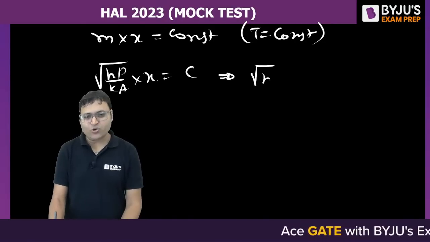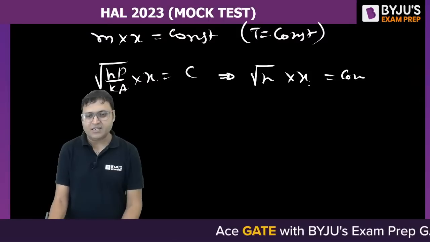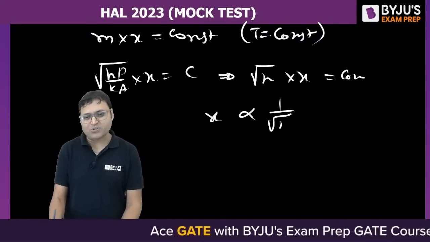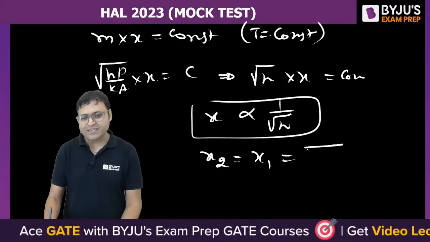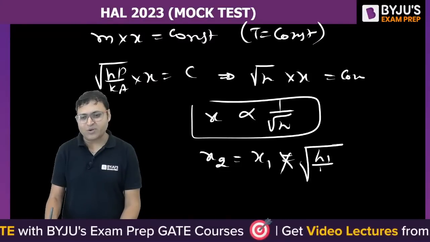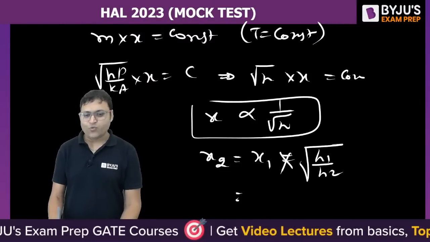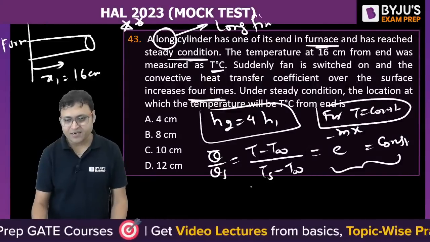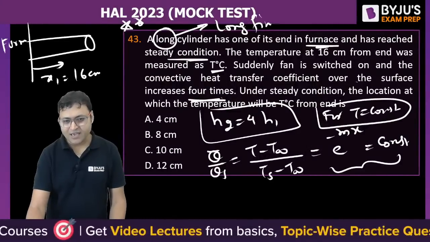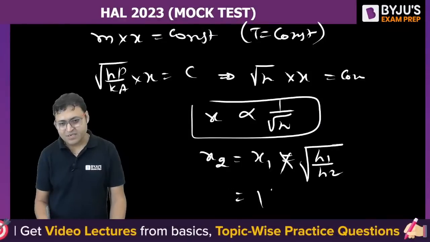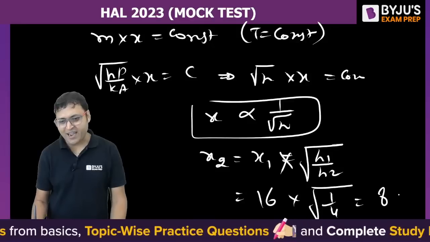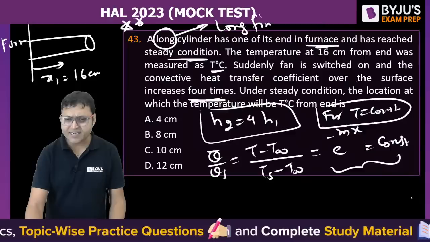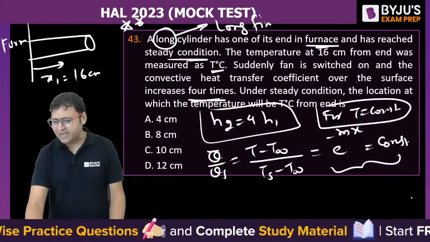So under root h into x is constant. So x is inversely proportional to root h. So x2 is equal to x1 into under root of h1 by h2. So what is x1? 16. And what is h1 by h2? 1 by 4. 16 into under root 1 by 4. So it is 8 centimeter. Isn't it 8 centimeter?